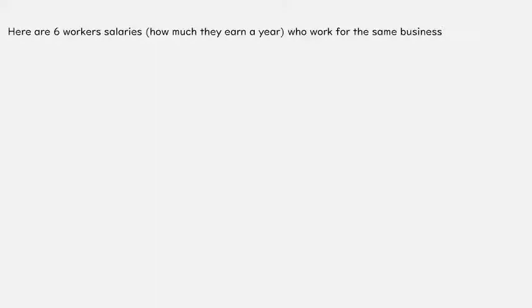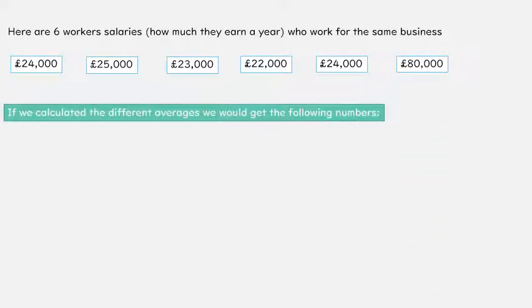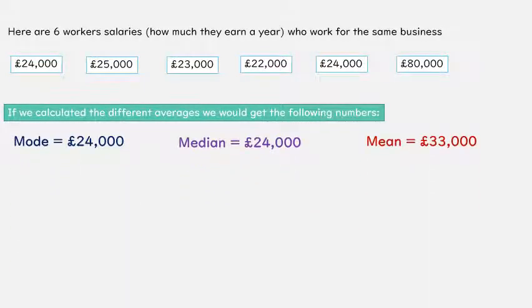So let's say a business has 6 workers' salaries, so how much they earn a year, as 24,000, 25,000, 23,000, 22,000, 24,000, and 80,000. So we've got 6 different salaries there. If we calculated the different averages, we would get the mode is 24,000, the median is 24,000, but the mean is 33,000.